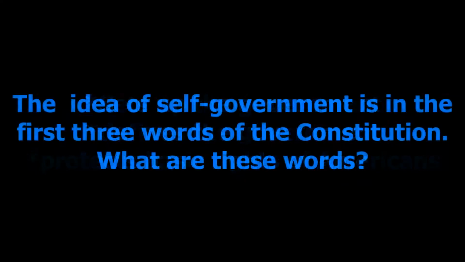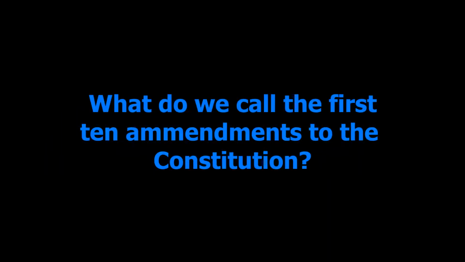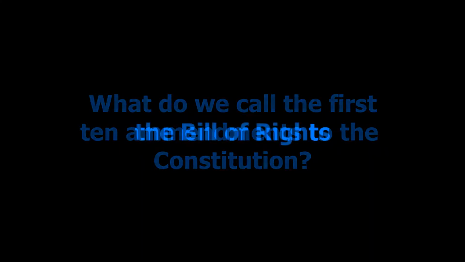The idea of self-government is in the first three words of the Constitution. What are these words? We the people. What is an amendment? A change to the Constitution, in addition to the Constitution. What do we call the first 10 amendments to the Constitution? The Bill of Rights.